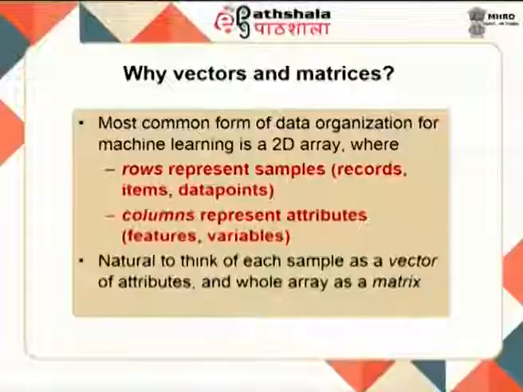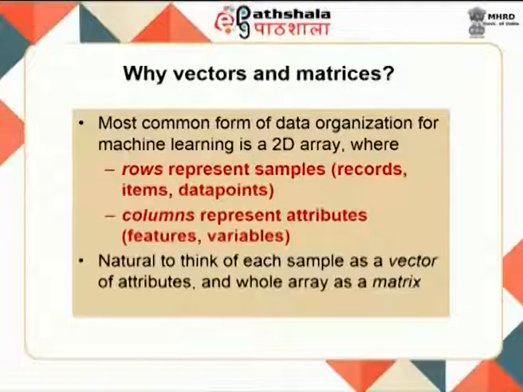So, why vectors and matrices? The most common form of data organization for machine learning is a 2D array. It is a 2D array where rows represent samples, for example, records, items, data points, it could be anything, and columns represent the attributes, which are the features or the variables associated with each of the samples. So, it is natural to think of each example as a vector of attributes and the whole array as a matrix.